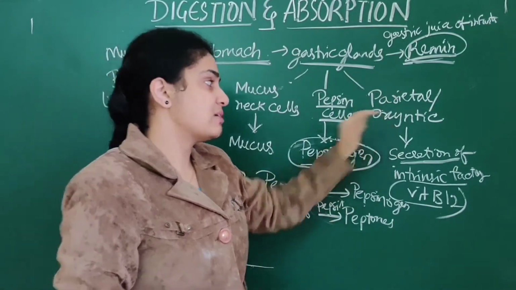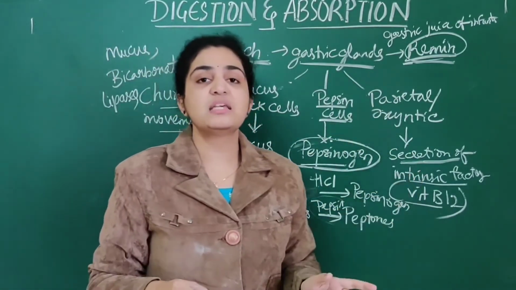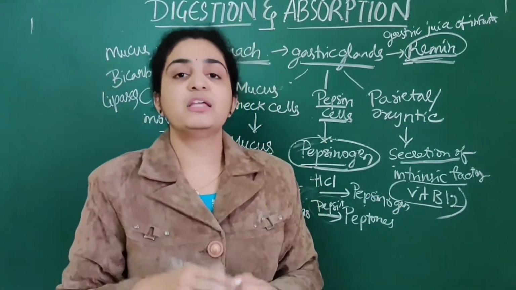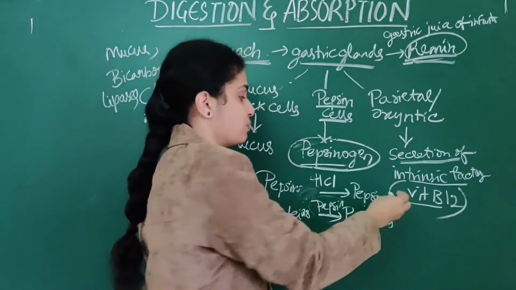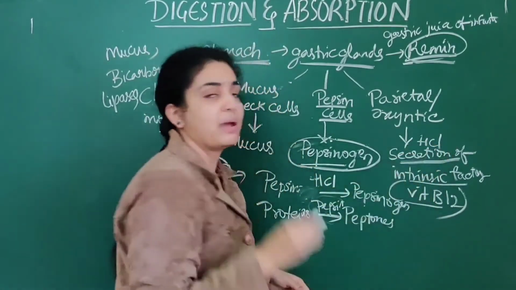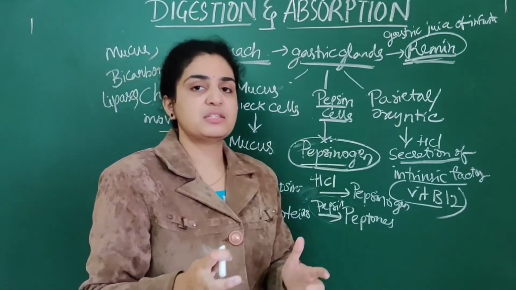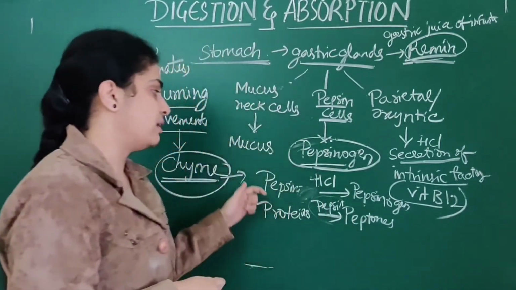Next, parietal cells, also called oxyntic cells, help in secretion of intrinsic factor, that is the factor for vitamin B12. Here HCl is also secreted by parietal as well as oxyntic cells: HCl as well as intrinsic factor for vitamin B12.